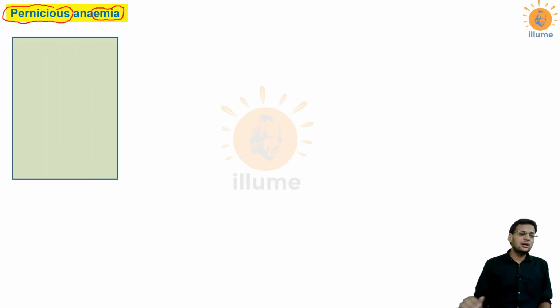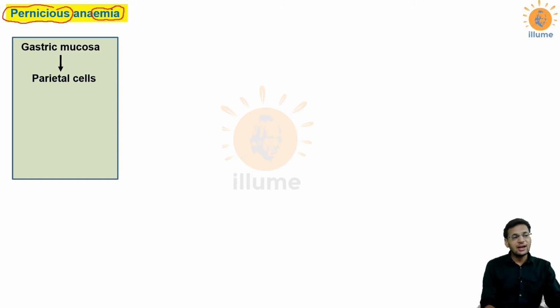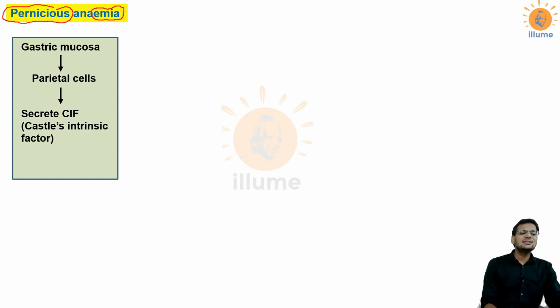Now before discussing pernicious anemia, I'll have some discussion on the physiology. We very well know about the gastric mucosa, that is the mucous membrane present in the stomach. It has certain cells, and one example is parietal cells. These parietal cells are responsible for release of a protein called Castle's intrinsic factor. Whenever this Castle's intrinsic factor is released in gastric juice, it is responsible for the absorption of vitamin B12 which is present in the diet. So whatever we are taking externally as the source of vitamin B12 gets absorbed via CIF, which is released by parietal cells.